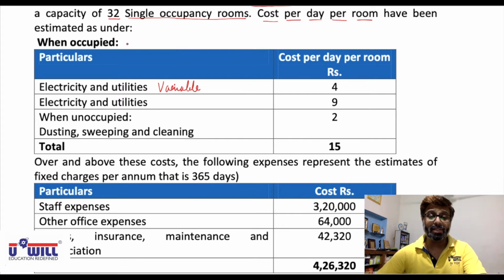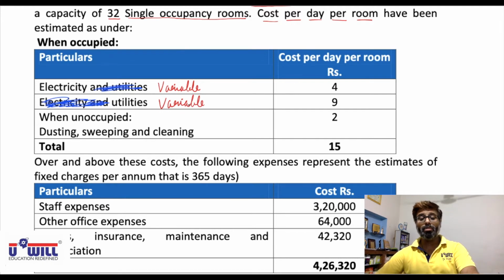Again, it's given electricity and utilities. That is not possible. So do one thing. Here only mark it as electricity and second is only utilities. Okay. So electricity is variable and even utilities is variable cost because utilities will be consumed more if there are more people in the hotel. So these both are variable cost.